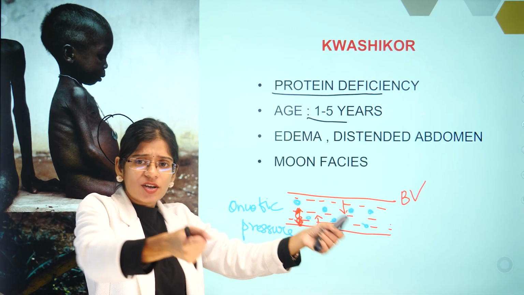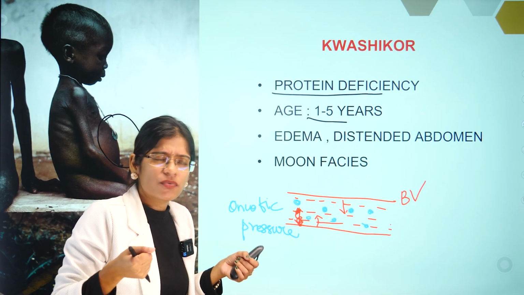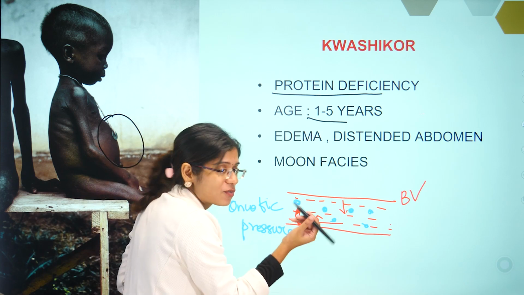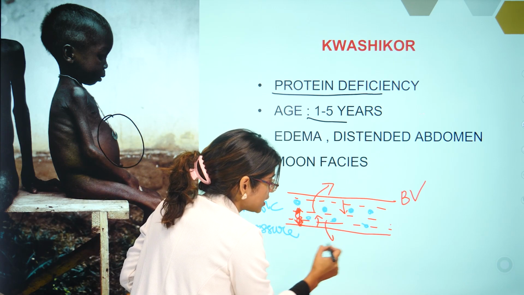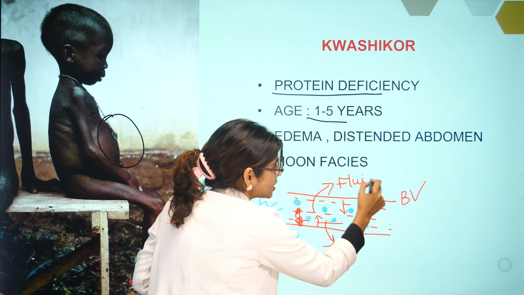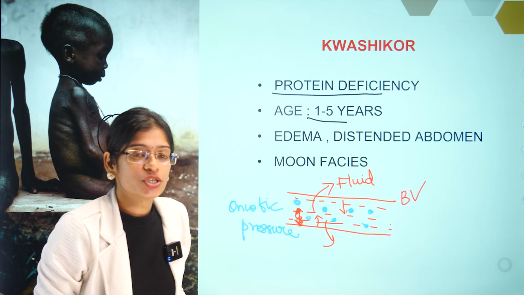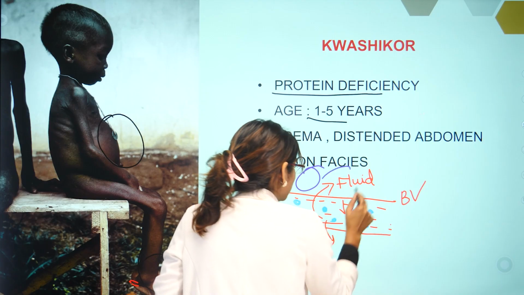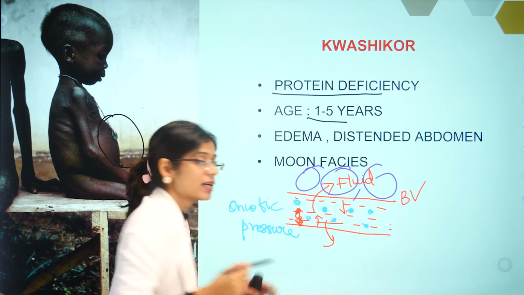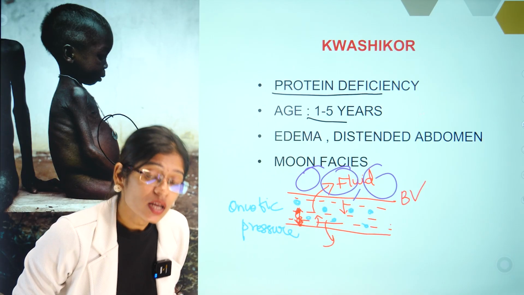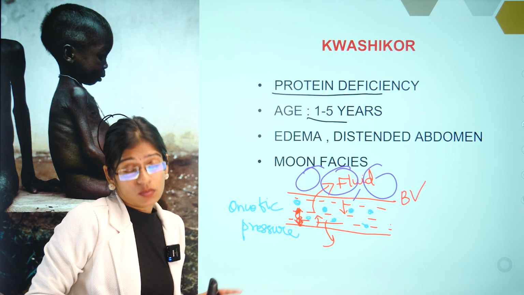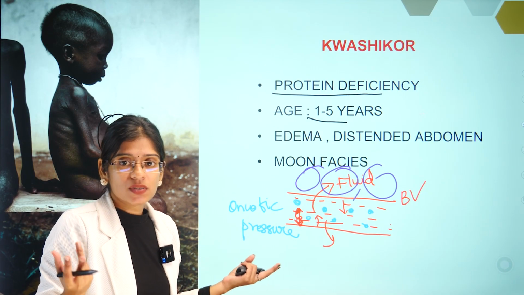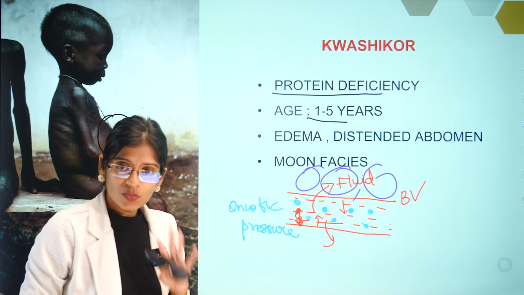Because nobody is trying to pull it inside, and the fluid will feel bored. Okay, if I'm not wanted here, I'll move out. So what the fluid says, the fluid will start leaking. The fluid in the blood vessel will start leaking into the nearby interstitial tissue. Now if fluid moves between the interstitial tissue, then the child or the person is going to have edema. This much understood?